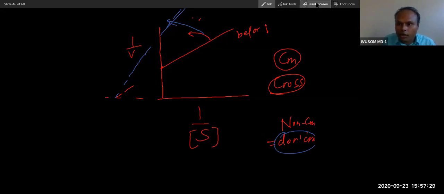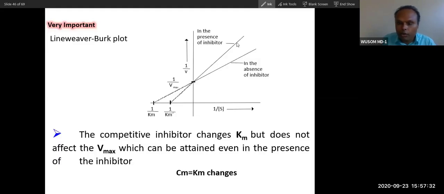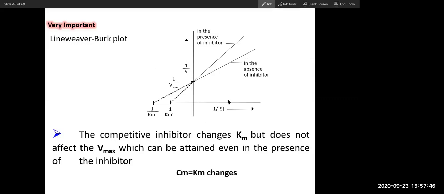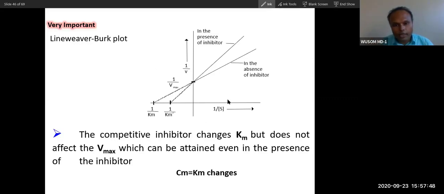So at least remember this mnemonic, then at least you memorize everything. After you memorize, understanding will be clear. I will make you understand, no problem. So do you see what type of curve this is now? Competitive. Yes. From just looking, you can see it is competitive. You don't have to put stress on your brain. The tricks are very powerful. You can say this is competitive because it crosses.